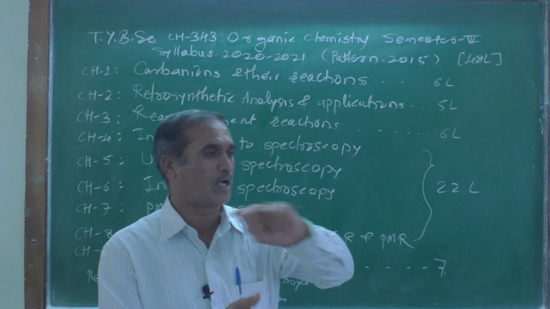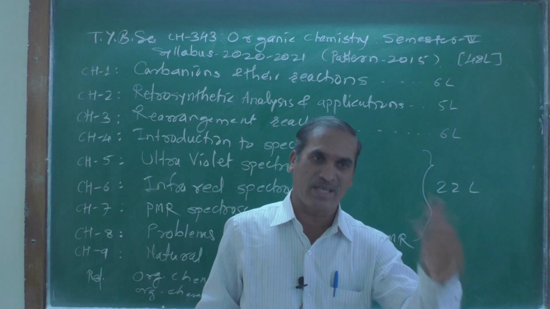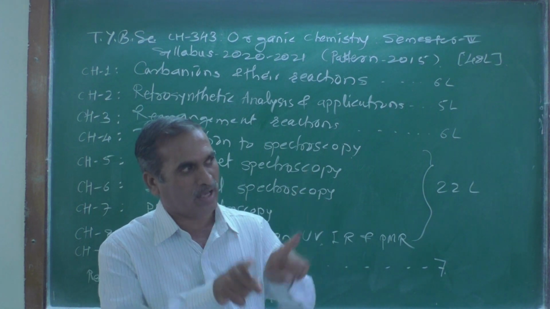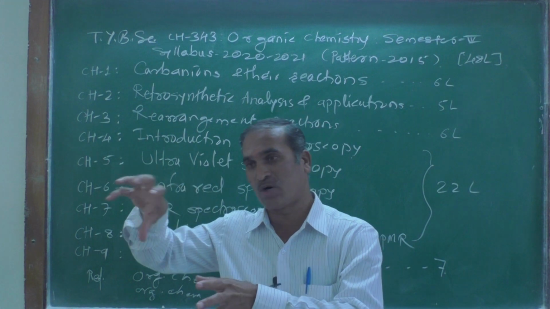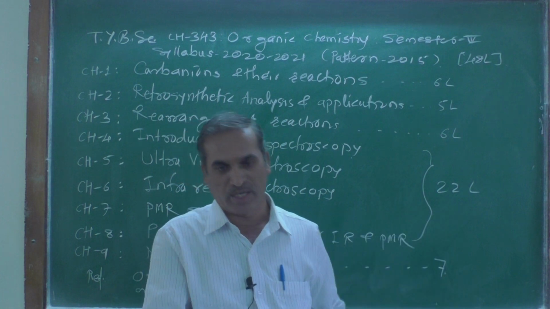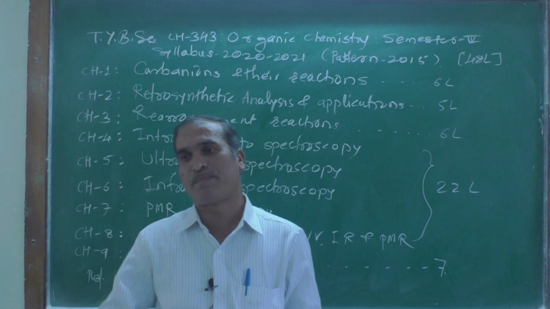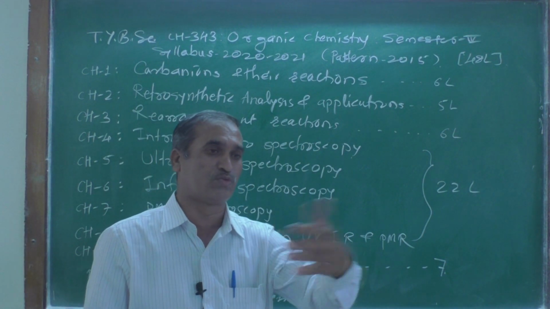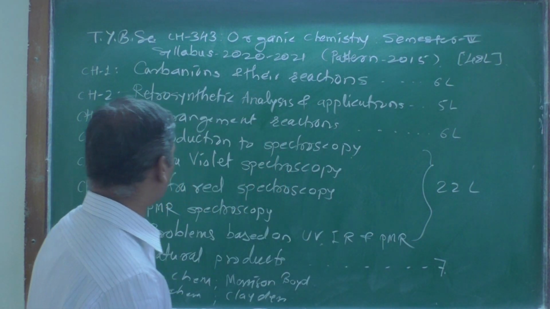There are two systems normally at TYBSc level. One is a diene system and the second one is an enone system. What kind of organic part is called a diene system, and what type of organic part is called an enone system? Woodward and Hoffmann provided certain rules, and by following those rules we are going to calculate that lambda max. That type of thing we are going to learn there.